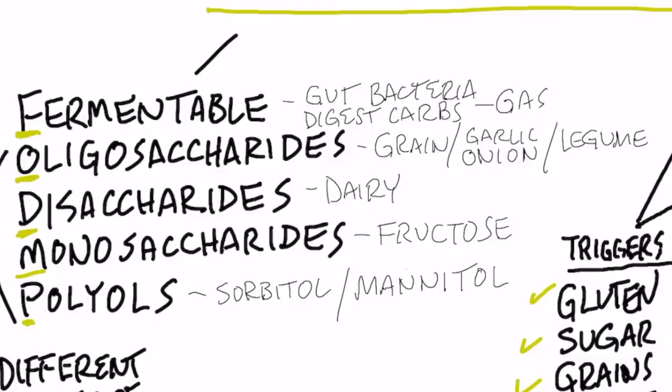Then we get disaccharides. That means two sugars connected. Then we have monosaccharides, which is one sugar. And then we have polyols. These are basically scientific-sounding names for carbohydrates, specifically sugar and fiber. And all of these are a bit more difficult to digest.